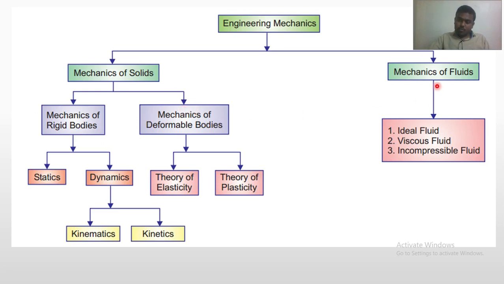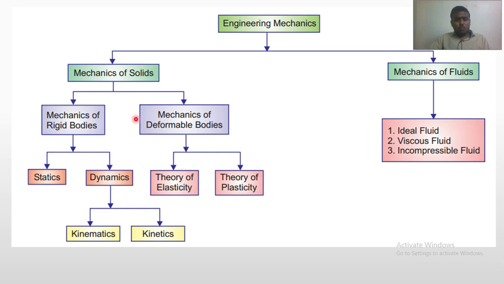Mechanics of fluid you also have in higher semester. So these two are in higher semester. In your semester you have mechanics of rigid bodies. Again in mechanics of rigid body you have two, statics and dynamics. In dynamics again there are two parts, kinematics and kinetics. So we are going to study only the mechanics of rigid body.